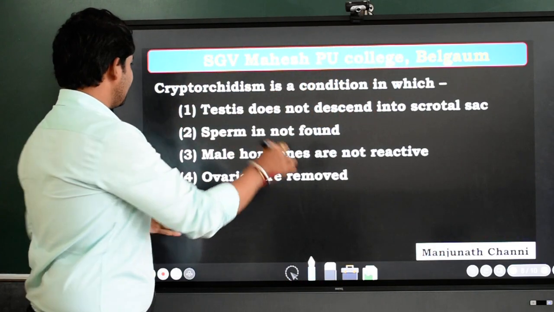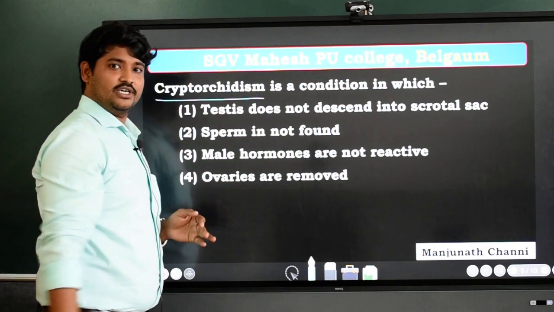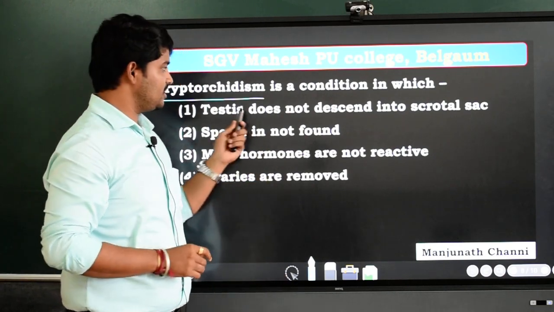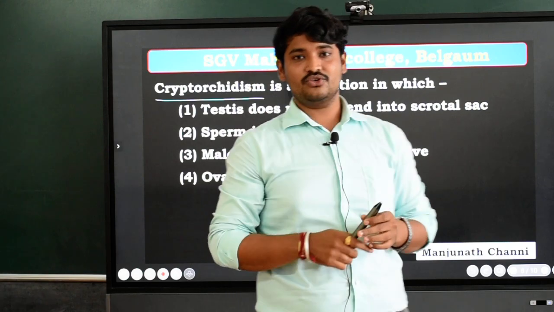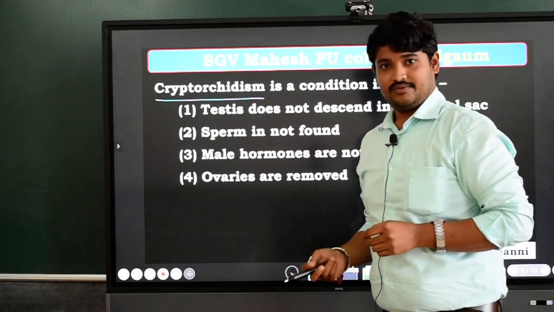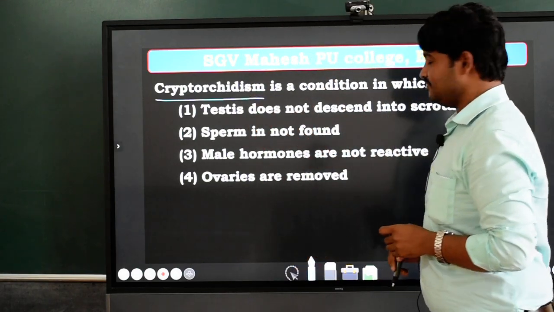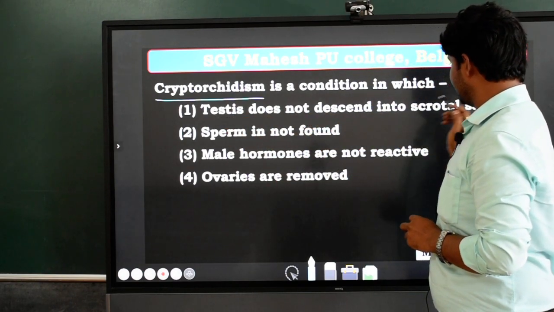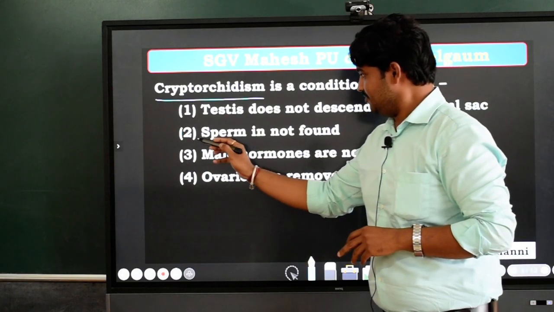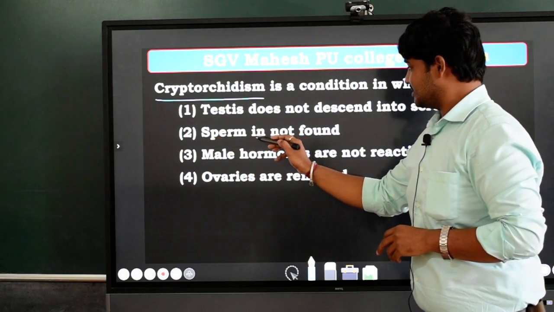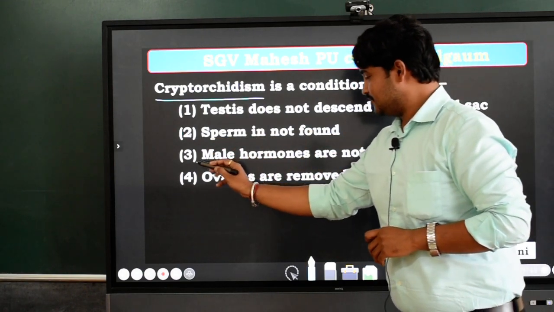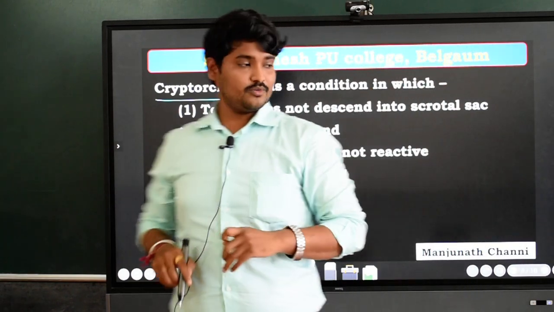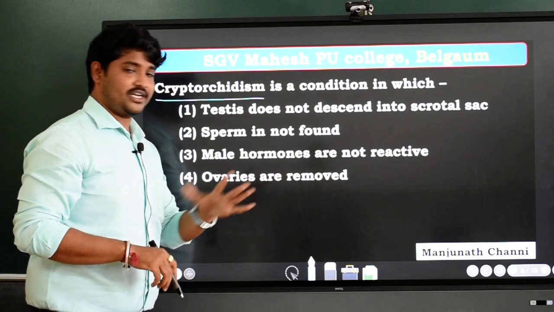See, cryptorchidism is a very important term which can be asked even in the AIIMS examination. It is a previous AIIMS examination question that I have taken here. Cryptorchidism is a condition in which option A, testis does not descend into the scrotal sac. Option B, sperm is not motile. Option C, male hormones are not reactive. Option D, ovaries are removed.